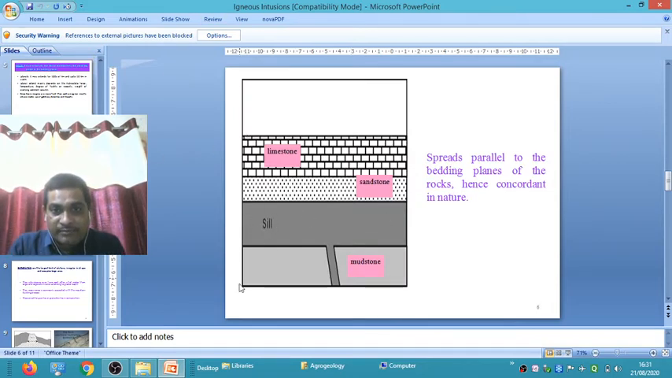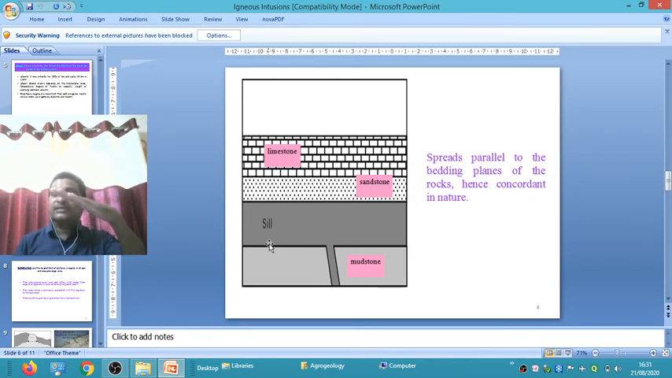This is the picture of a sill. These are different rock structures. The rock beds present are limestone, sandstone and, as the bedrock, mudstone. Some of the magma is conducted through fractures or joints and spreads parallel to the country rock and the bedding plane of the rock. Hence it is called a sill, and it is concordant in nature.